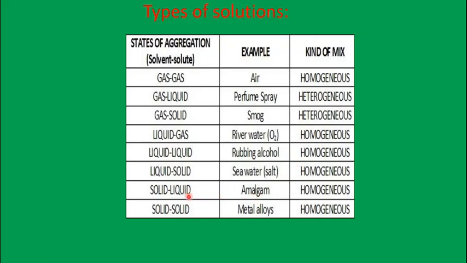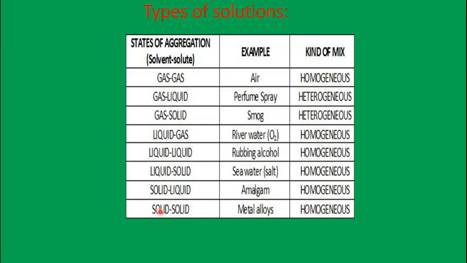Another example is liquid in solid, that is amalgam. You will be studying about it in higher classes. It is mercury, a liquid metal, dissolved in another metal like zinc, forming zinc mercury amalgam. We cannot see it, and it is used in batteries. It is also a homogeneous mixture because we cannot see two distinct layers in it.